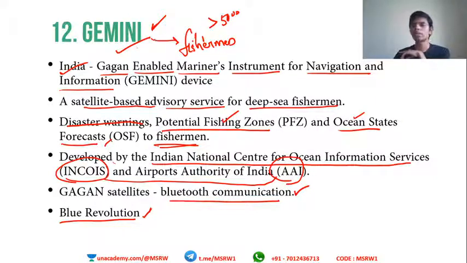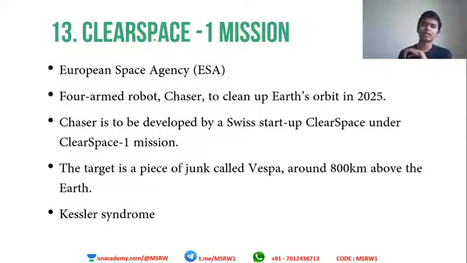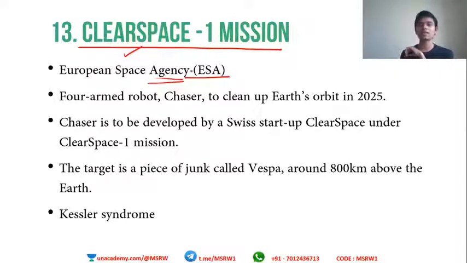Okay, that is about Gemini. Clear Space 1 mission. Okay, so what is Clear Space 1? It is by the European Space Agency, not NASA, not ISRO. It is from ESA, European Space Agency. A 4-armed robot chaser to clean up Earth's orbit in 2025.